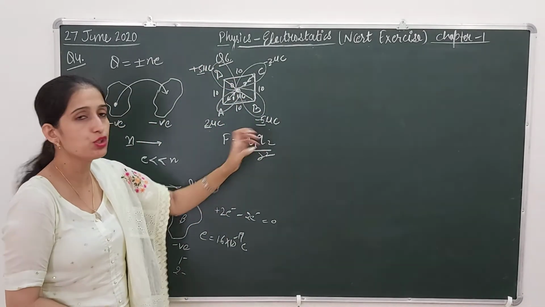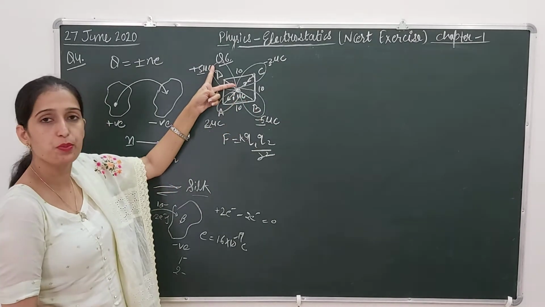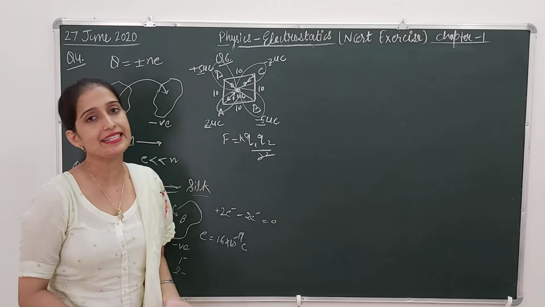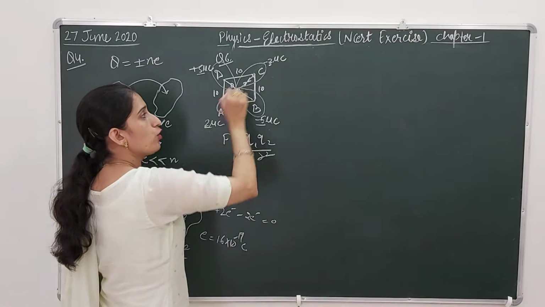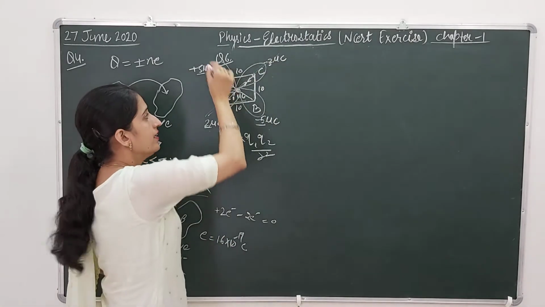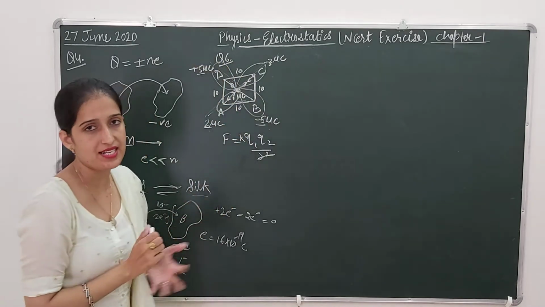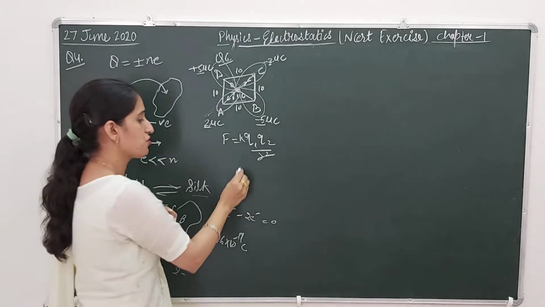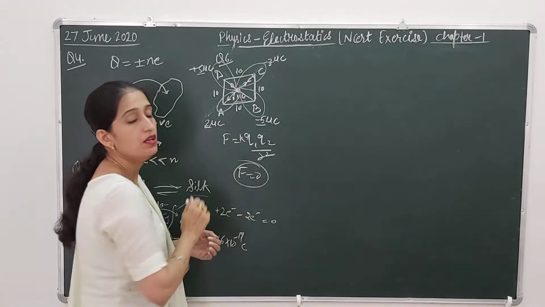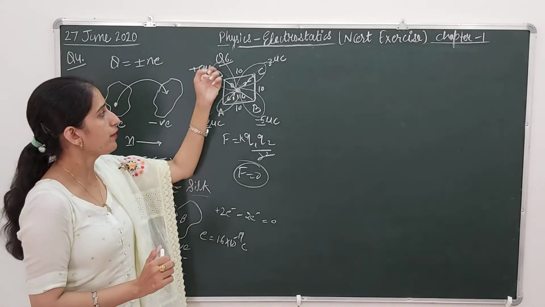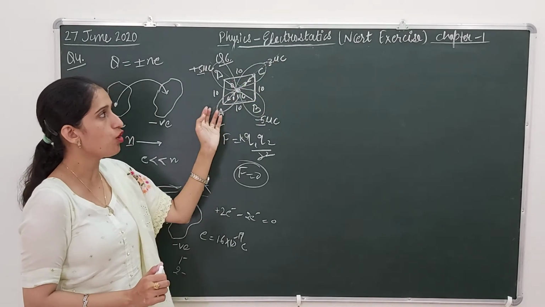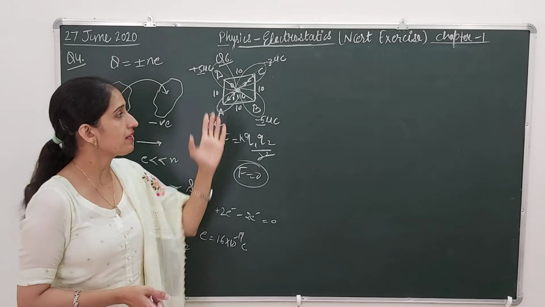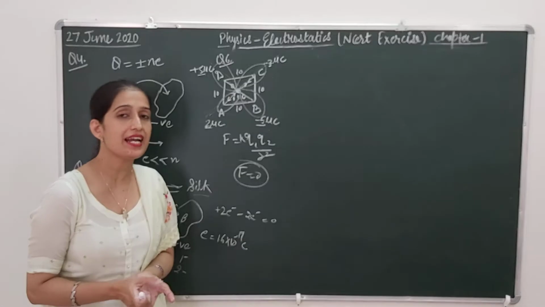R is same, Q1, Q2 is same for this pair and this pair. But the direction is opposite, so they are going to neutralize each other. These two pairs are going to neutralize their effect. These two pairs are also going to neutralize their effect. So the net force on this charge will be 0. Why? Because at all the corners, at opposite corners, equal and opposite forces are acting on it. Equal and opposite forces are going to neutralize each other.